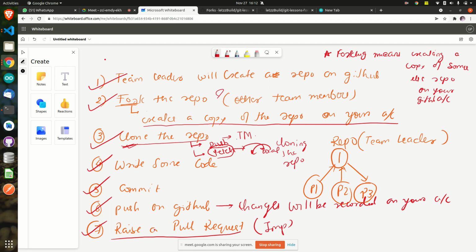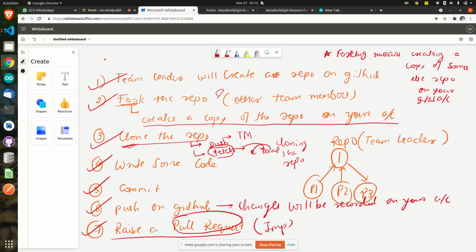What is this? Read out. Are you able to see or no? Raise a pull request. It has been written there. Okay, raise a pull request. Raise a pull request basically means sending a request to me saying, hey Gautam, I have completed the task that you had given me. Just check if it is right or wrong. If it is right, please add it in your project or in your account. If it is wrong, please suggest something to me. That is called a PR.